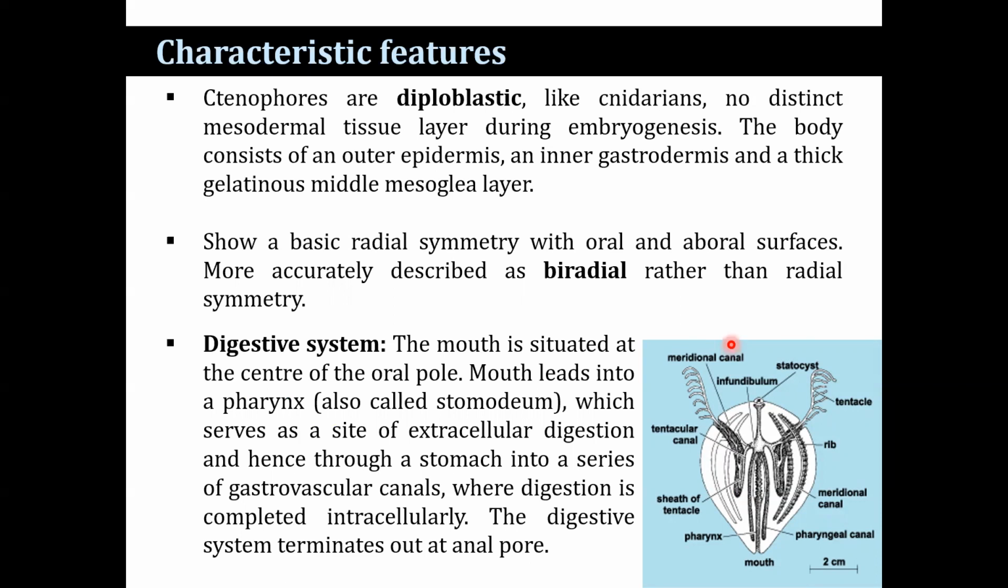The mouth is situated at the center of the oral pole. The mouth leads to the pharynx, also known as the stomodeum, which serves as a site of extracellular digestion, and hence through a stomach into a series of gastrovascular canals, where digestion is completed intracellularly. The digestive system terminates at the anal pole. Most of the digestion is completed extracellularly in the stomodeum. Undigested waste is discharged through the anal pores.